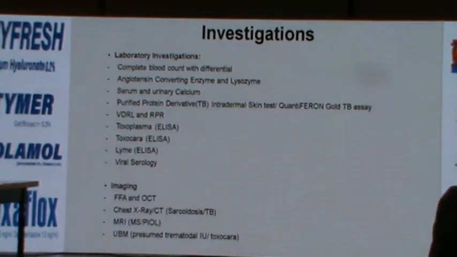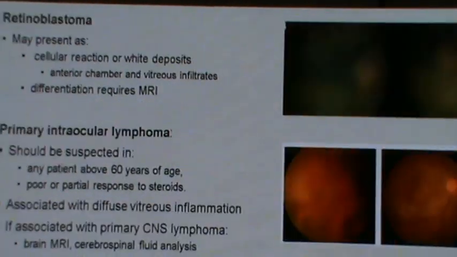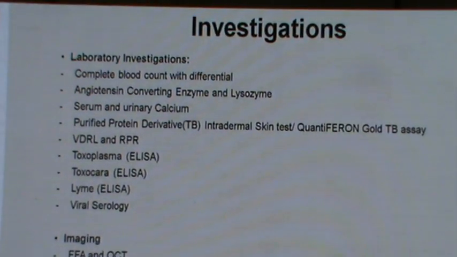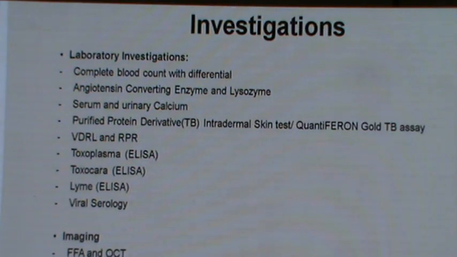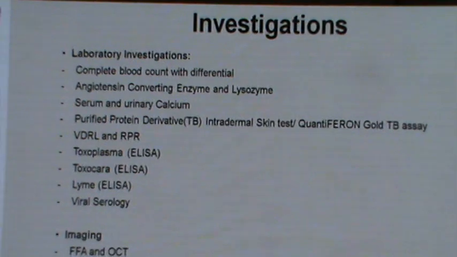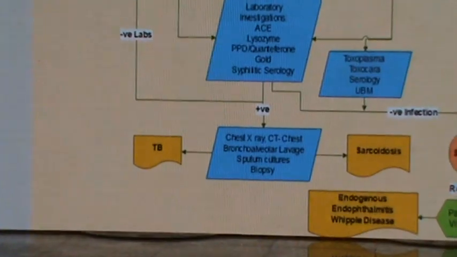In cases of intermediate uveitis, our investigations include laboratory and imaging. In most patients, I recommend a CBC and exclusion of sarcoidosis and TB, being in a TB endemic country. Other tests can be plus or minus. And if patients have a sufficient view, I would recommend an angiography not to miss the associated peripheral vasculitis, as this will affect our choice of treatment.